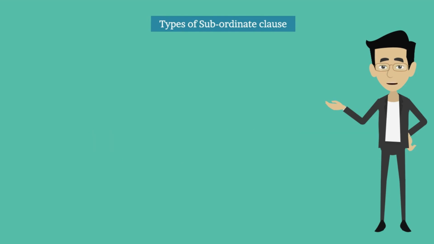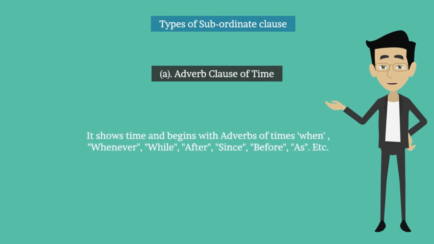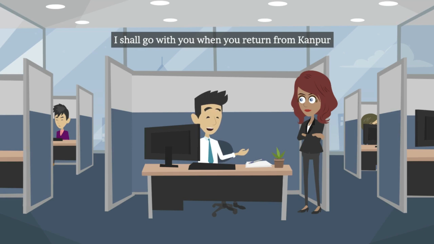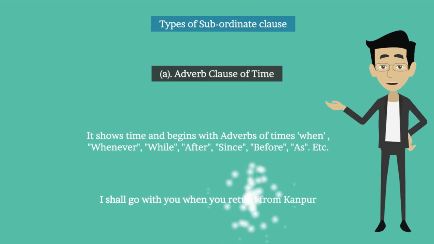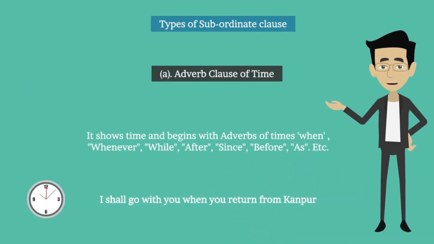A. Adverb clause of time. It shows time and begins with the adverbs of time: when, whenever, while, after, since, before, as, etc. For example, I shall go with you when you return from Kanpur. In this sentence, when you return from Kanpur is an adverb clause because it shows time.